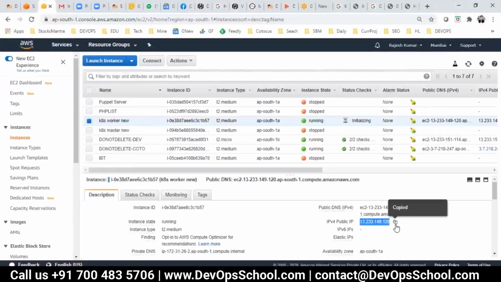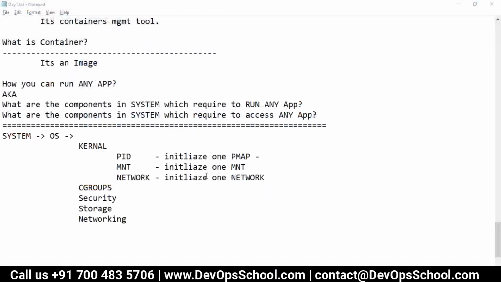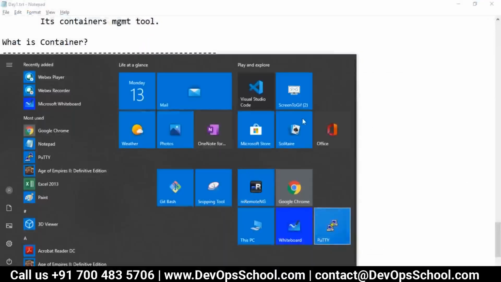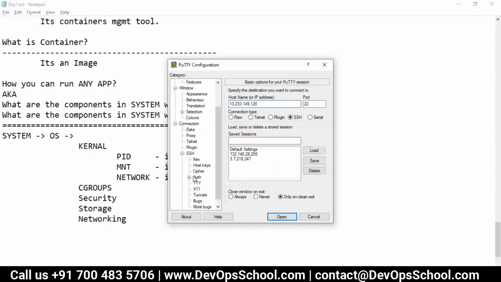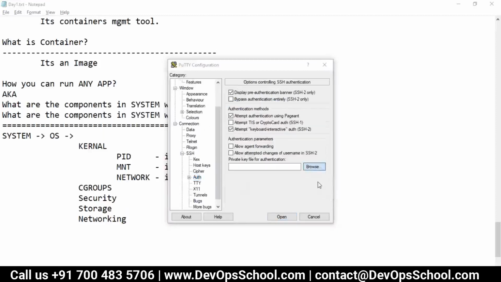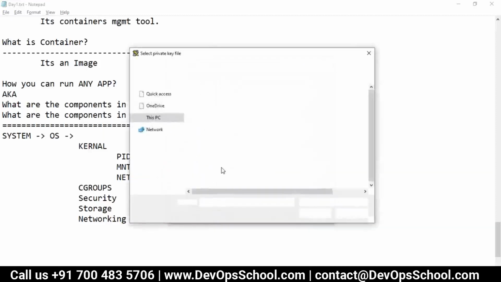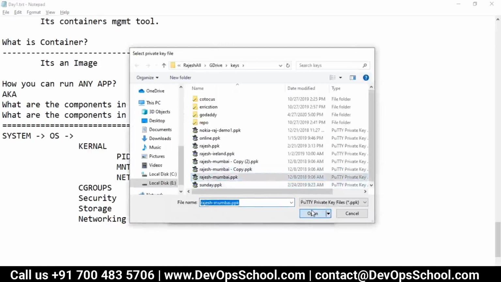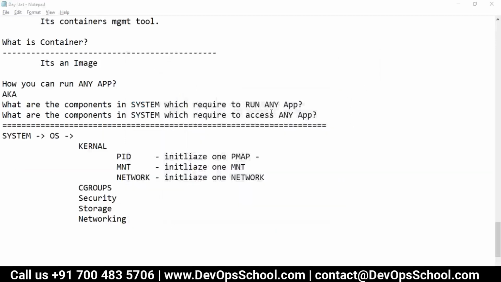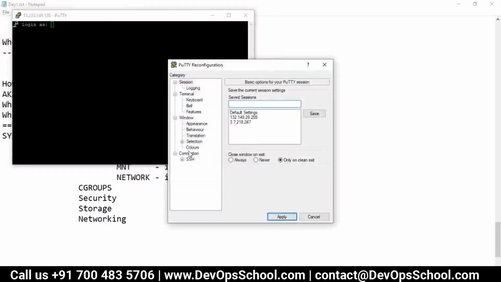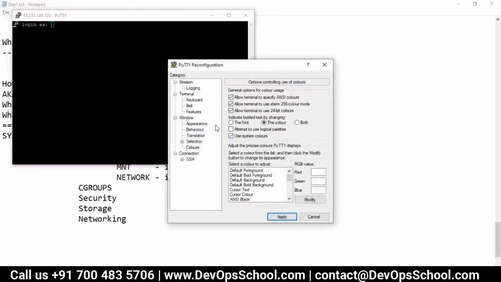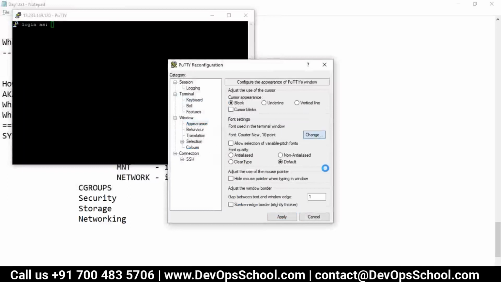This is a machine which is accessible. Now I'll show you this. I go to my machine. Windows I cannot show you, because in Windows many things are encapsulated to make it user friendly. That is a problem. In Linux it's not the case. But the behavior will be the same. Remember, Linux and Windows are almost the same conceptually.